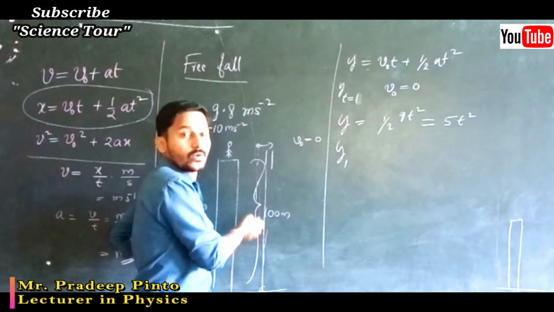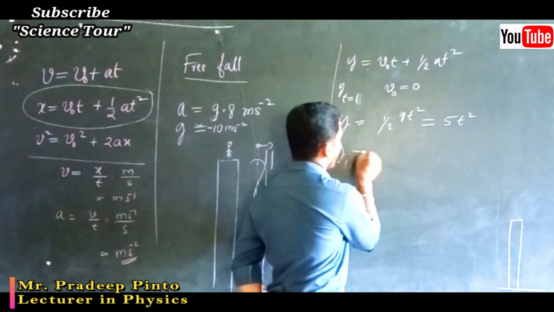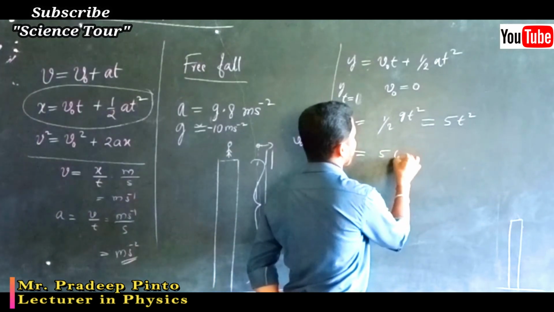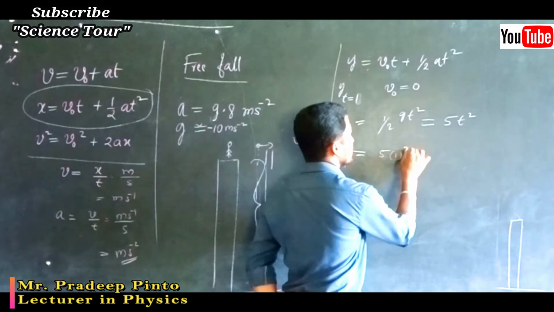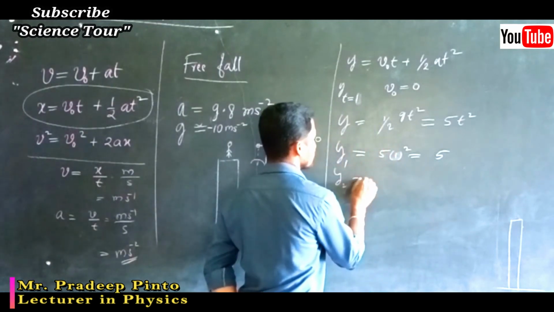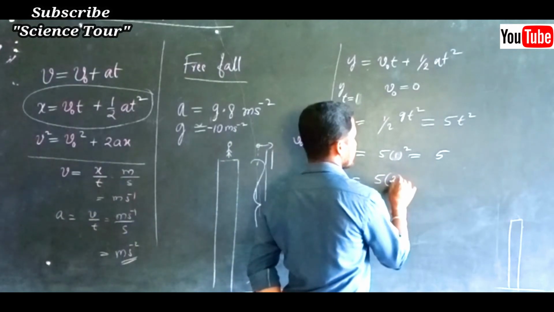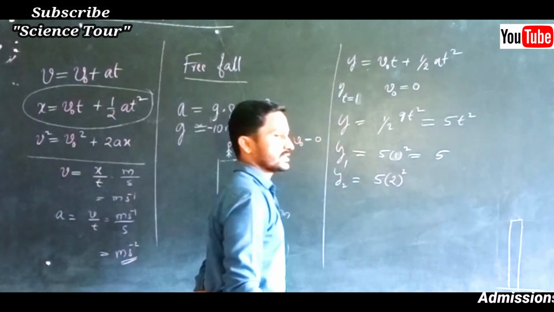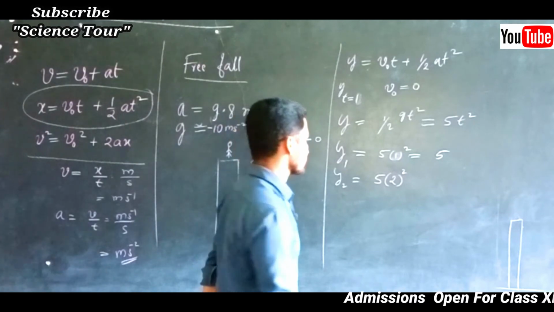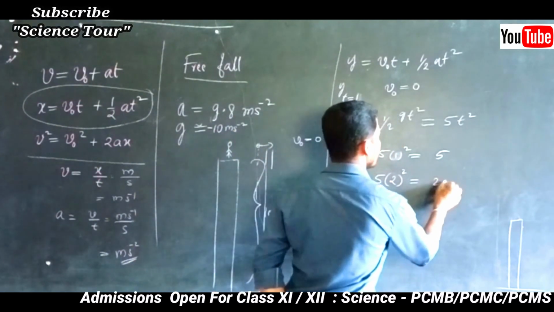Let's see what distance it reaches in each second. At y1, that means 5 times 1 whole squared, which is equal to 5. At 2 seconds, it means 5 into 2 whole squared, that is nothing but 2 twos are 4, so you are going to get 20.